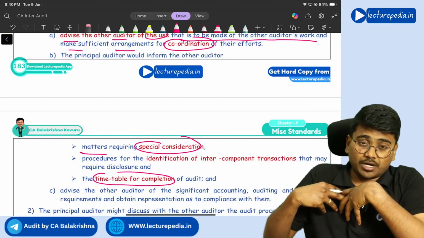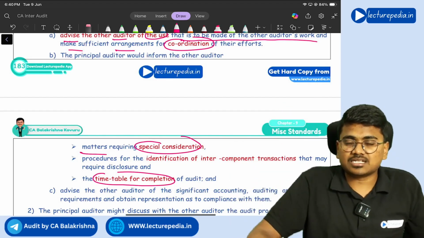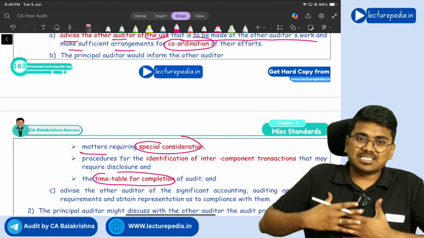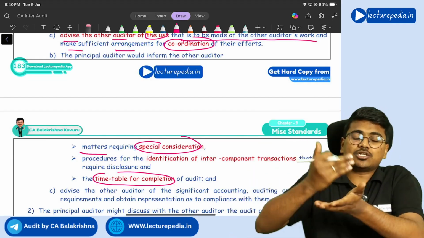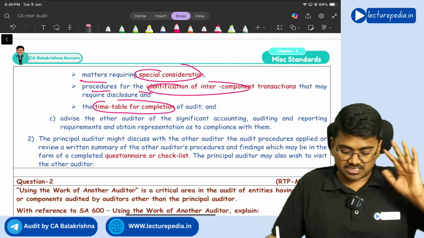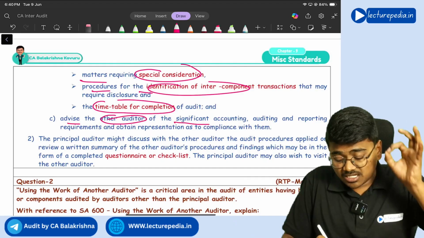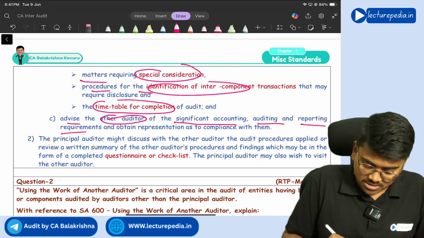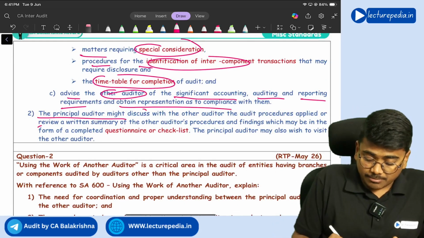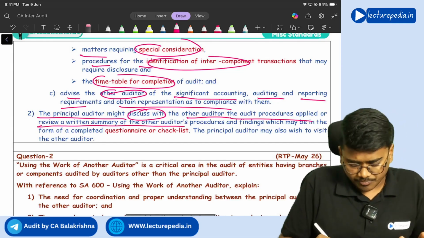Now the principal auditor can ask the other auditor to identify intercomponent transactions that have taken place in his subsidiary or in his division, so that it becomes easy for the principal auditor to eliminate those intercomponent transactions. So, procedure for identification of intercomponent transactions. And the principal auditor can also advise the other auditor of the significant accounting, auditing and reporting requirements and obtain representation as to compliance with them. And the principal auditor might discuss with the other auditor the audit procedures applied or review a written summary of other audit procedures.